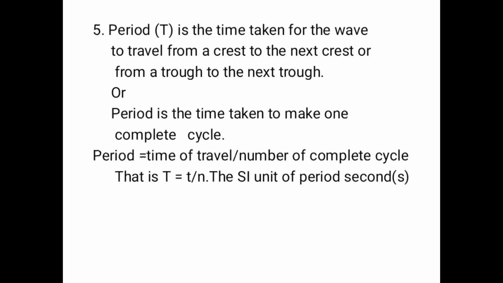That is, capital letter T is equal to small letter t over n, where capital T stands for the period, small t stands for the time taken, and n stands for the number of complete cycles. The SI unit of period is second.